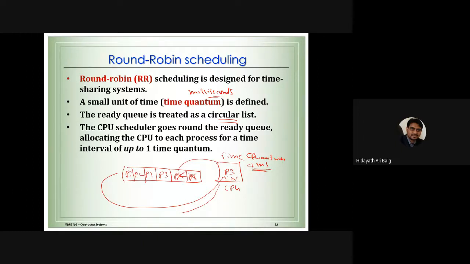Likewise, for example, process 3. I'm just giving one example before I stop the lecture. Imagine process 3 is just 3 milliseconds. When process 3 goes, the time quantum is 4 milliseconds, but it will not stay for 4 milliseconds. It will stay only for 3 milliseconds and that's it. The job is done, which means it will not come back. Process 3 is terminated. Is it clear, students?